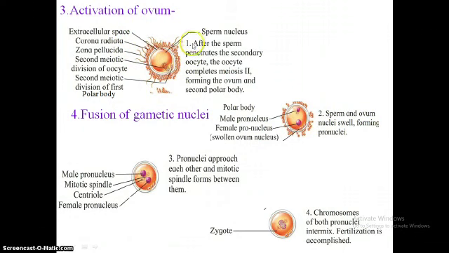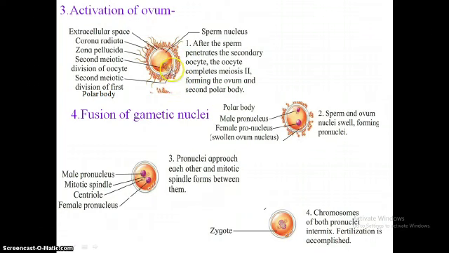When the sperm breaks the vitelline membrane and oolemma, it releases the sperm nucleus as well as the centrioles into the ooplasm. After the sperm penetrates, the secondary oocyte, which was arrested during metaphase of meiosis II, immediately resumes and completes its meiosis II, forming the ovum and the second polar body. So this is the activation of the ovum, which occurs in the third step.